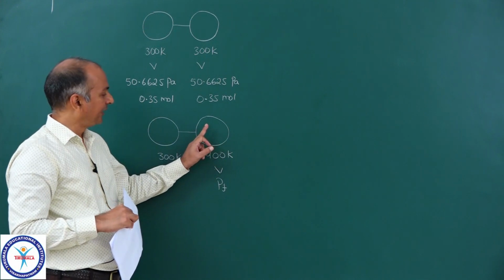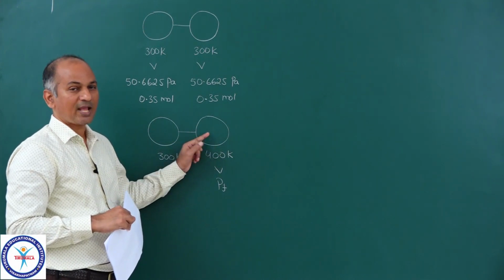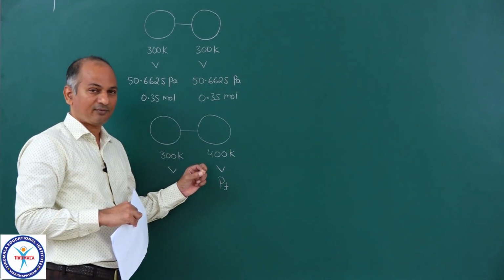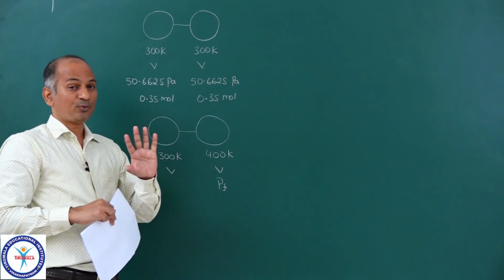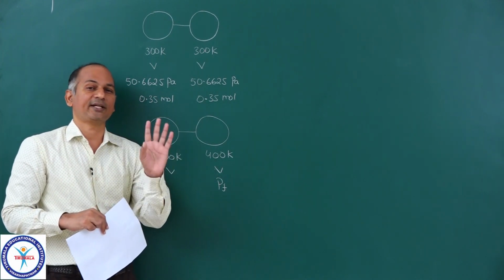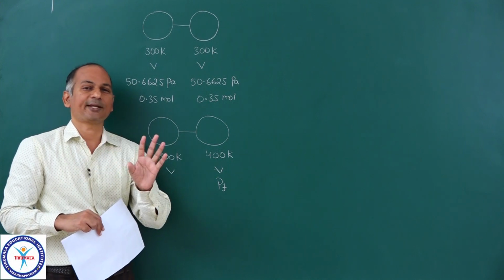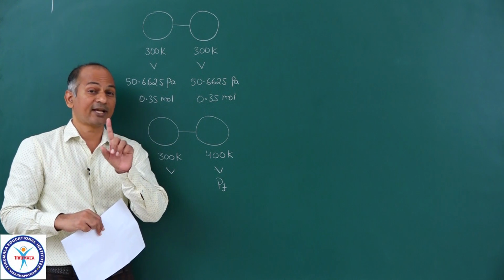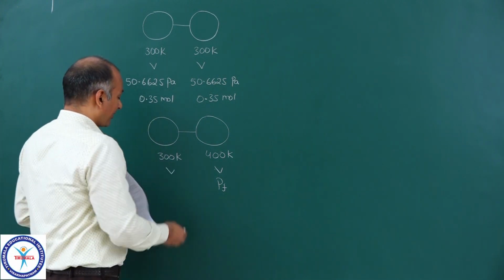Now if the final pressure here is PF, the final pressure here also must be PF. Because I told you two connected vessels cannot have different pressures, whatever may be the conditions. However you change the temperature, however you change the moles, pressure cannot be different as long as they are connected. So here it is PF.